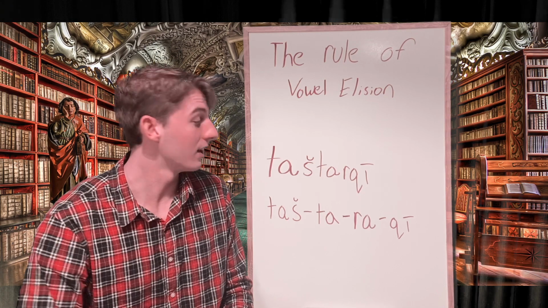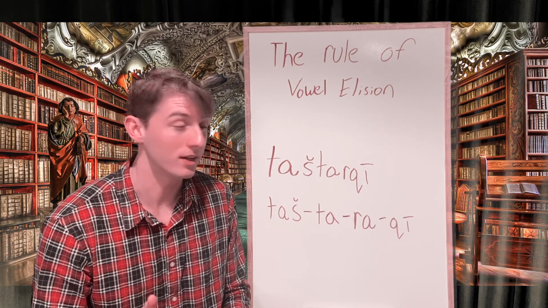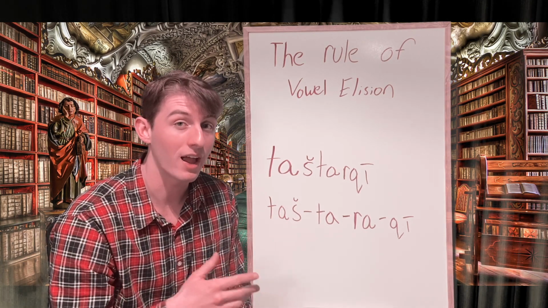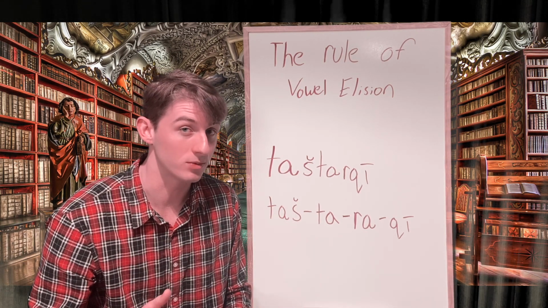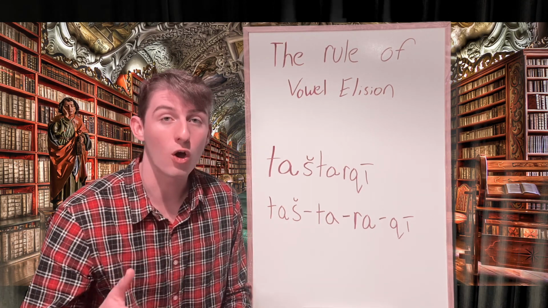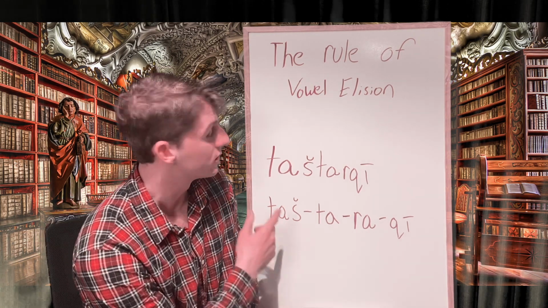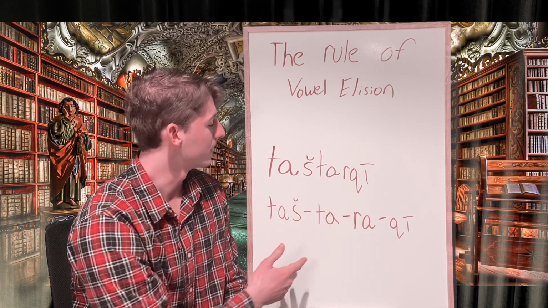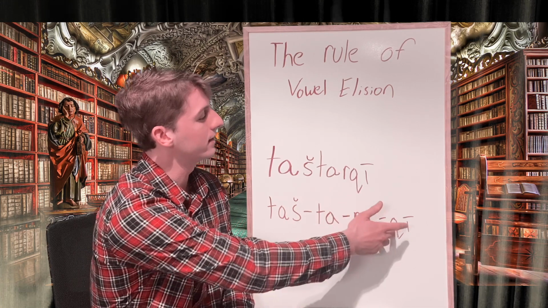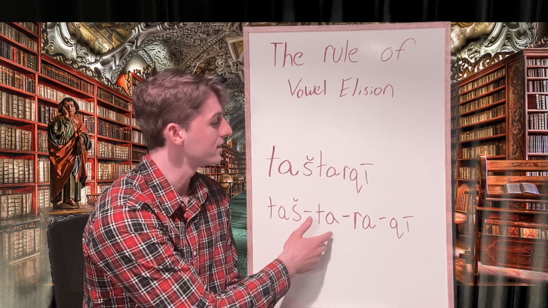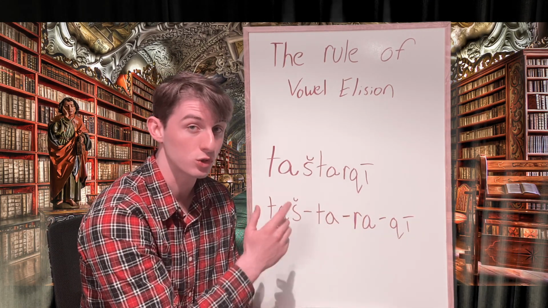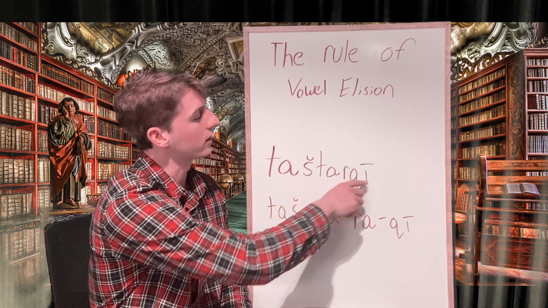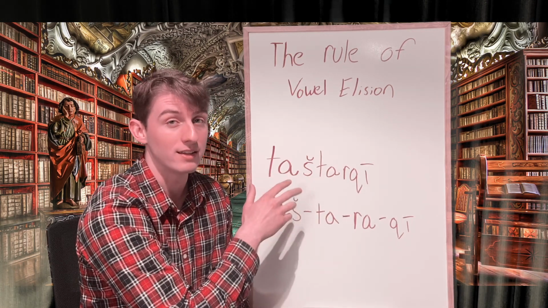So to finish things off, let's look at one more word where vowel elision is going to take place. So here we have the word shirakum in the G-perfect tense. And we have a second person plural feminine subject. So this word would mean, y'all the women have stolen. Now, as you can see here, we've plugged the root letters into the normal paradigm, and we've added the prefix and suffix to get tash, ta, ra, ki. But because there's two consecutive syllables, which both end in a short vowel, we're going to have to elide the second vowel in order to get tashtarki, which is what we would actually find in the Akkadian.